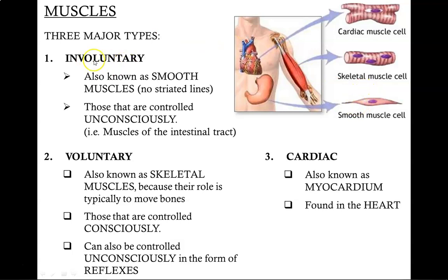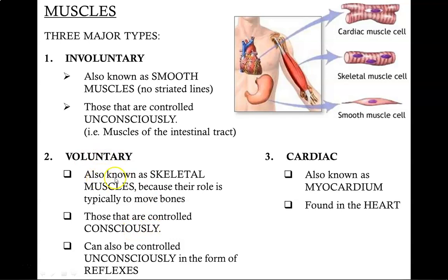The reason why they're called involuntary muscles is because they are controlled unconsciously. So for instance, the muscles of your intestinal tract are involuntary. You don't have to think about moving the food in your guts in order for the motion of peristalsis to work. On the other hand, voluntary muscles are those that can be controlled consciously. So you can actively think about controlling these muscles.